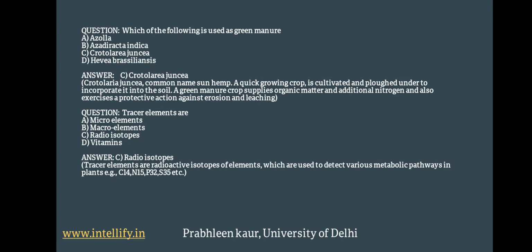Tracer elements are microelements, macroelements, radioisotopes or vitamins. Radioisotopes is the correct answer, because tracer elements are radioactive isotopes of elements which are used to detect various metabolic pathways in plants, like C14, P32, S35. Tracers are being used to trace something. Okay? So in this slide we have discussed that it is Crotalaria juncea which is used as green manure, and tracer elements are radioisotopes.